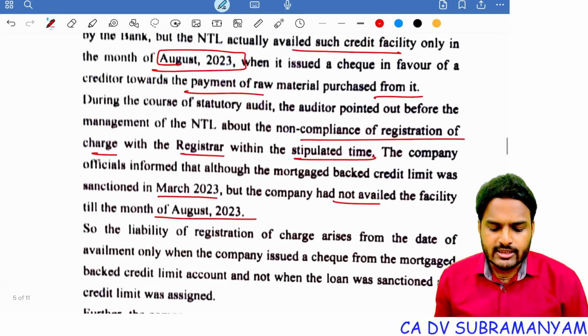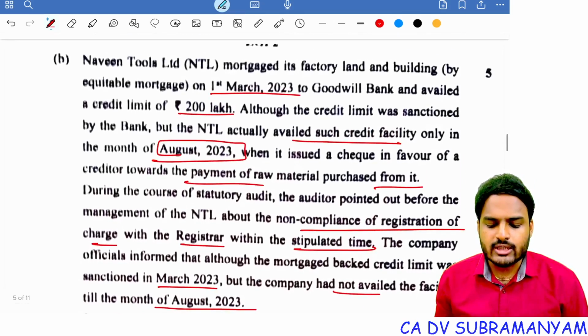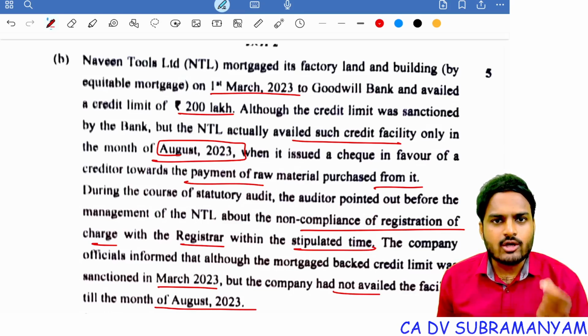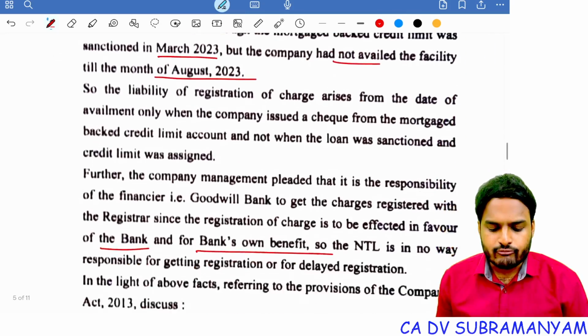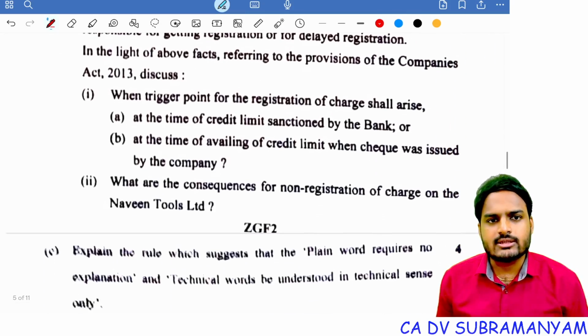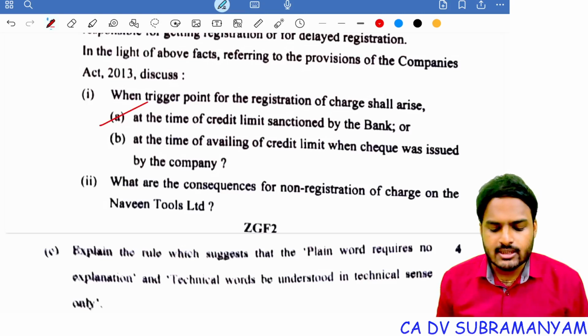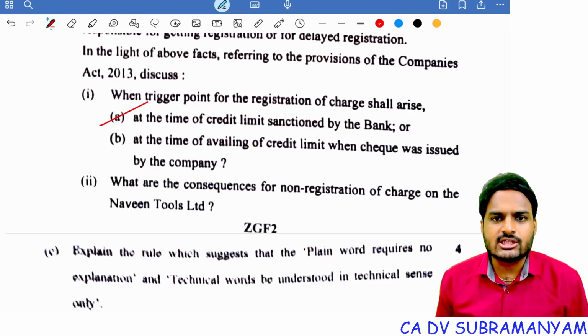So the charge was created in the month of March 2023. Charge includes mortgage, yes or no? The charge was created on 1st March 2023. So the triggering point is 1st March 2023. So accordingly, option A is the correct answer: at the time of credit limit sanctioned by the bank.